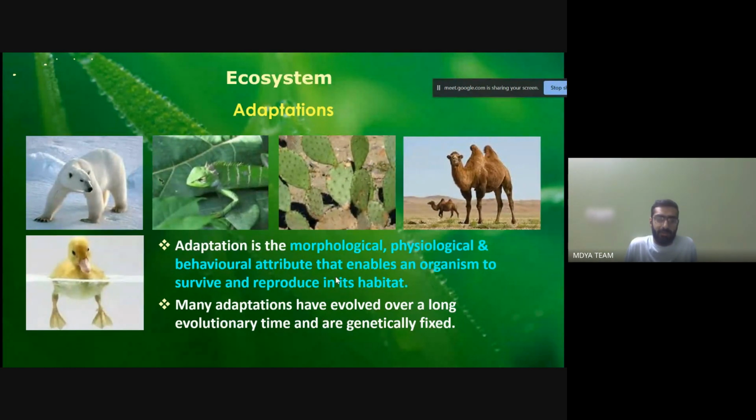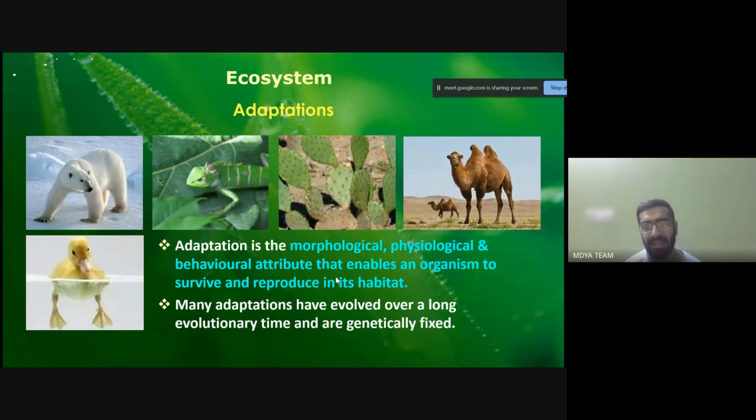And you can also see the duck. You can see the legs, the feet, the fins of the duck. As you can see in the picture, the fins are used for the paddling process, so that it is able to maintain that level. It is able to not sink inside the water. So you cannot see that kind of paddle-like structure in the feet of other animals. It is only in the duck, so that it can swim in the water without sinking down.